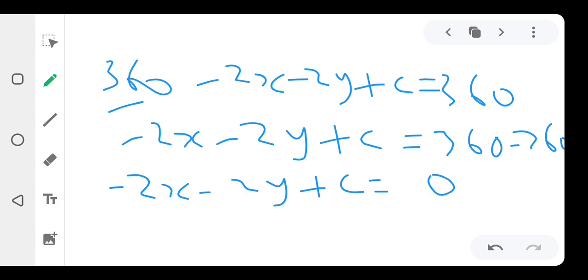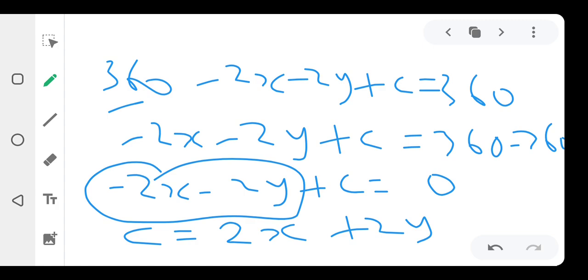All right, we are looking for our C now. So your C will be equals to, this other guy, send it to the other side. Sorry, it's gonna be plus 2x now, plus 2y. Are you with me now? When you send these guys to the other side, the sign is going to change to plus. So this minus 2x will become plus 2x, and this minus 2y will become plus 2y.